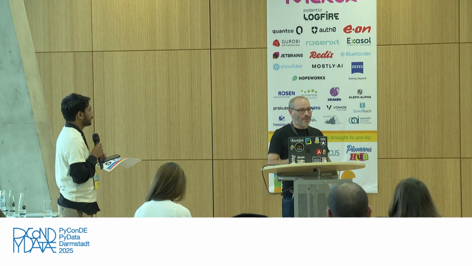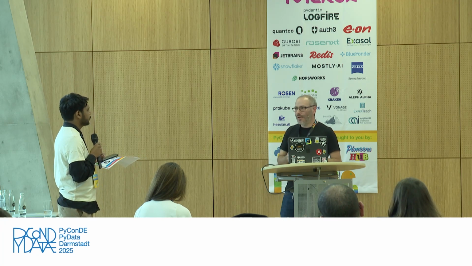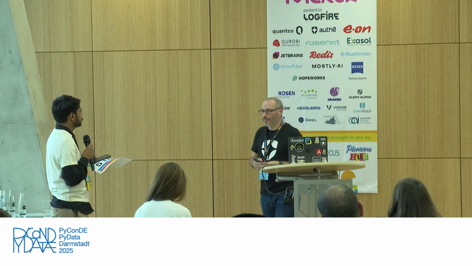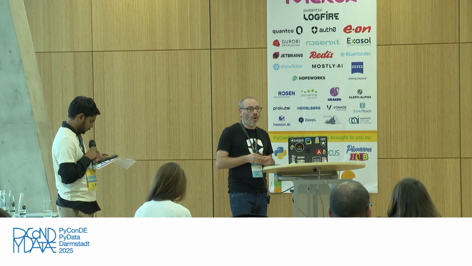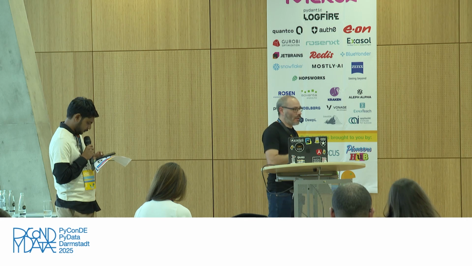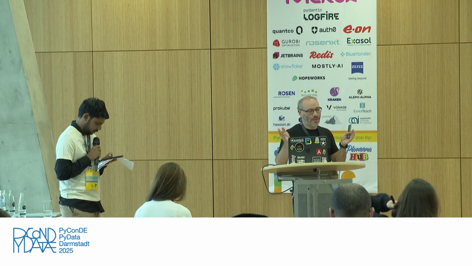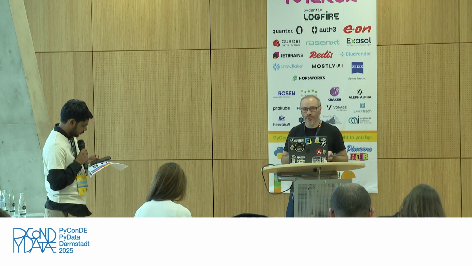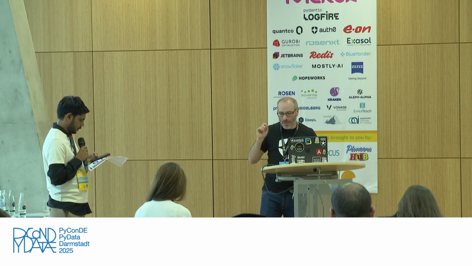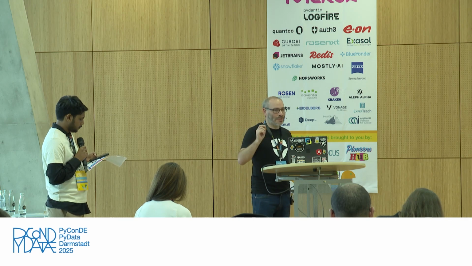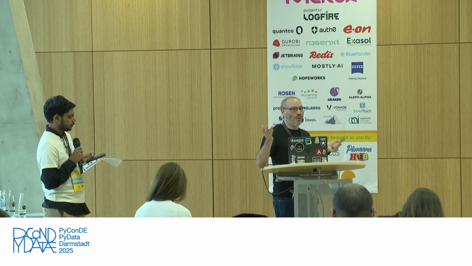LangGraph has very good documentation for human in the loop, and I really recommend that you go and check it because it provides a lot of details on how to trigger interrupts, which is this mechanism that saves state and stops the workflow execution. After that, what you do with the interrupt is really up to the developers. And this is something where I feel there's a lot of documentation missing, because a lot of people now understand, okay, I need to trigger an interrupt, but what do I do after it, right?